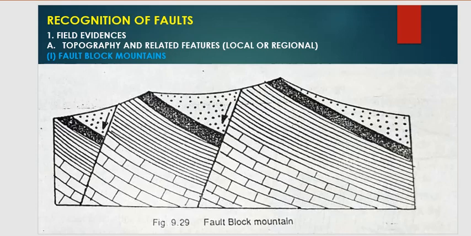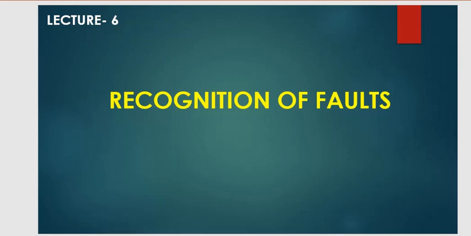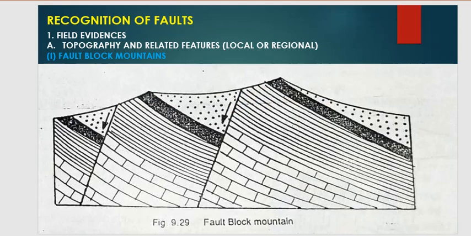Good morning. Let us start with recognition of faults. Faults are recognized directly in natural exposures such as hillsides, cliffs, riverbanks, cuttings like quarries, trenches, canals, mine workings, and other excavations. However, in most cases, they are deduced from characteristic topographic features, outcrop patterns, drillings, geophysical methods, and other indirect evidences.